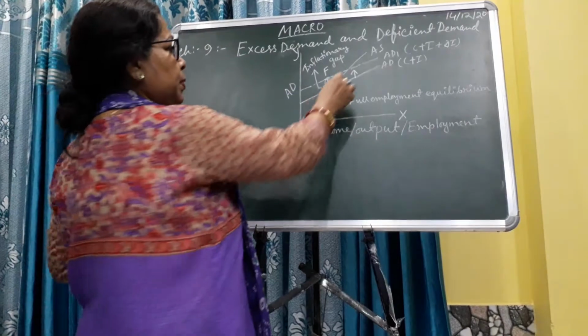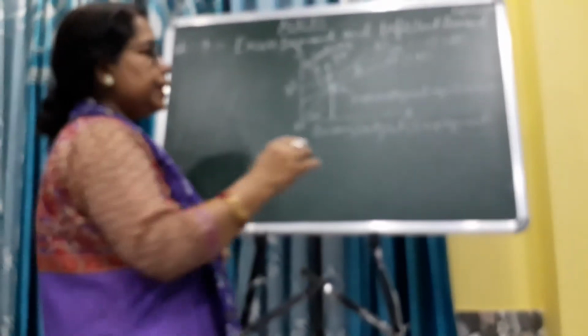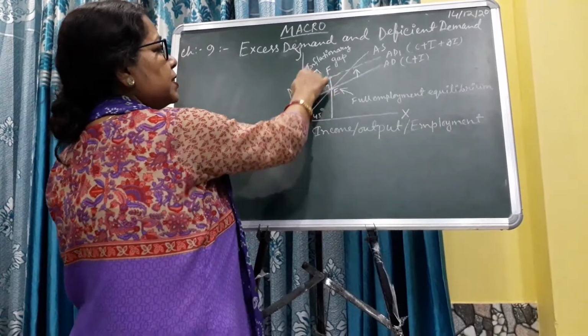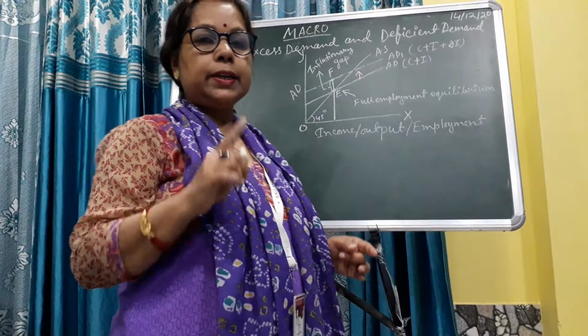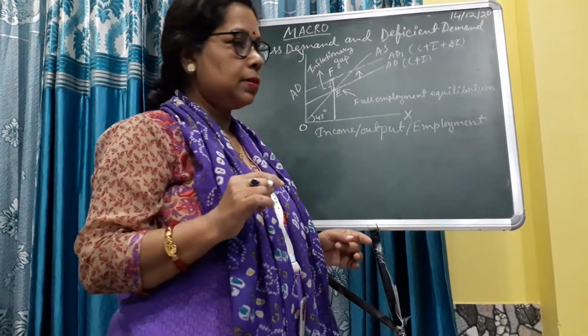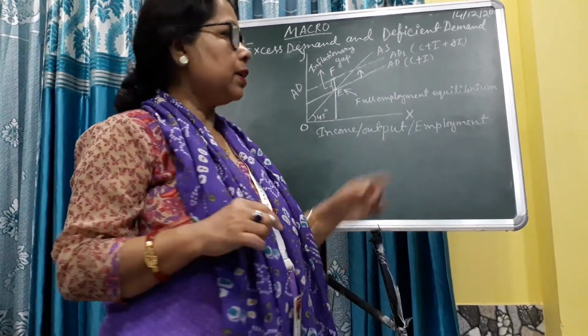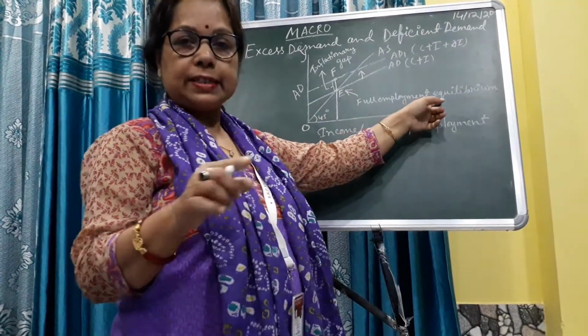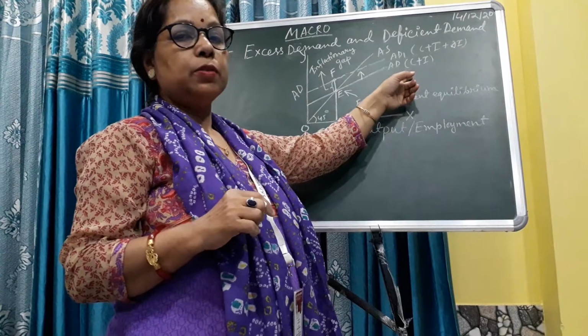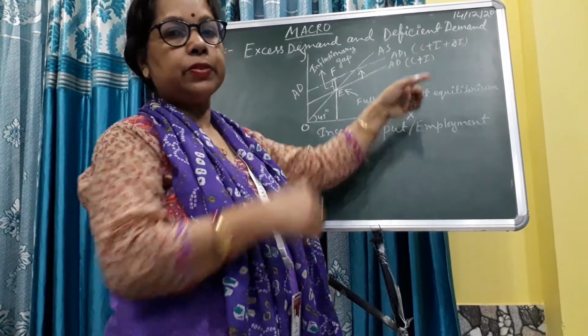Here we have seen the new equilibrium will be this point, but here we have EF. This portion EF represents the inflationary gap, because here actual aggregate demand exceeds the required aggregate demand. We need the AD where full employment is established, but here excess demand is created.